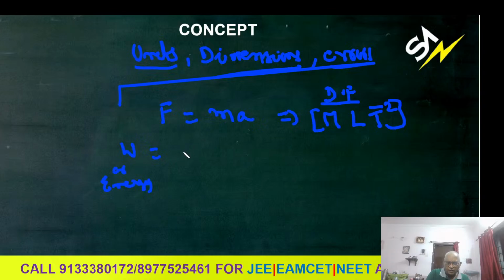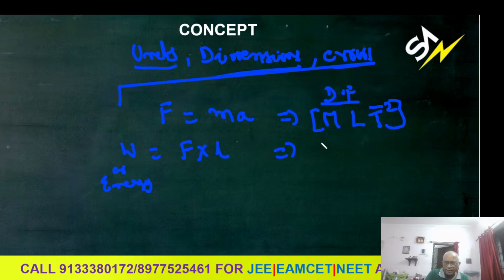What is the dimension formula for work? Let me write it. It is nothing but equal to the formula. What is the formula? Force into displacement. Here displacement and distance are both length, one and the same as far as this chapter is concerned. Force into length, distance. So what is the force dimension formula? MLT minus 2 into capital L.